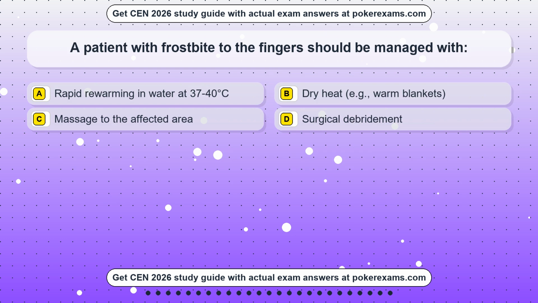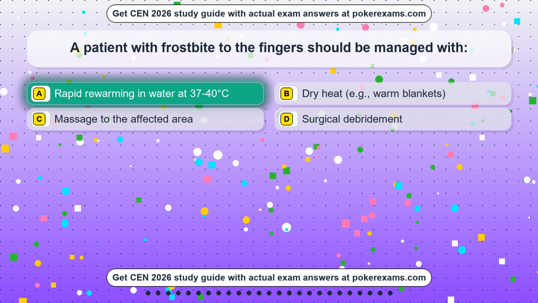Question 6. A patient with frostbite to the fingers should be managed with: Option A, rapid rewarming in water at 37 to 40 degrees Celsius. Option B, dry heat, e.g., warm blankets. Option C, massage to the affected area. Option D, surgical debridement. The correct answer is option A. Rapid rewarming in water at 37 to 40 degrees Celsius.